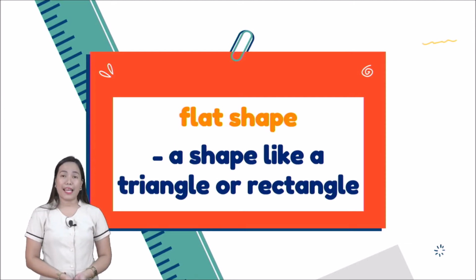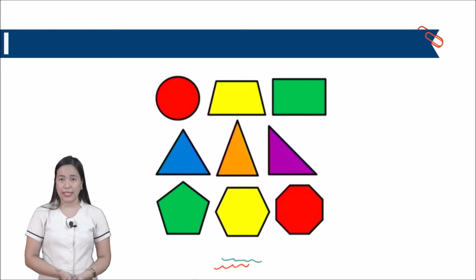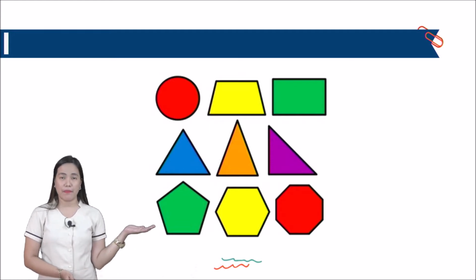Next, flat shape. When we say flat shape, it is a shape like a triangle or rectangle. It is a regular shape, okay? When we say flat shape, it is a plane shape because it is two-dimensional or 2D. Okay, they are flat. That's an example of flat shape.